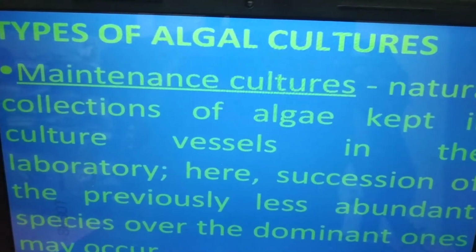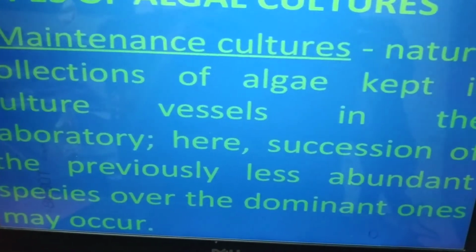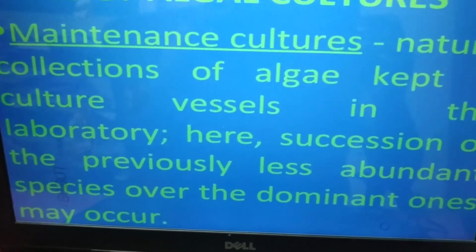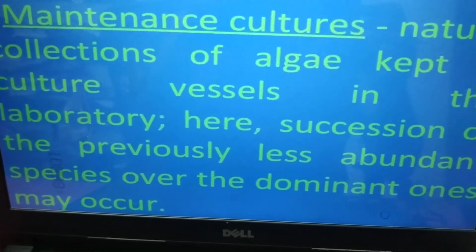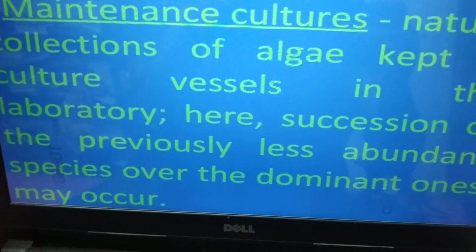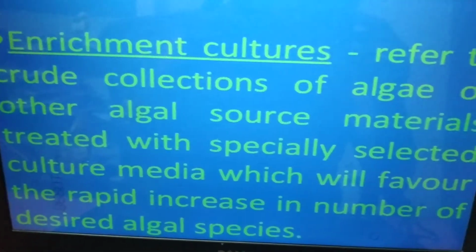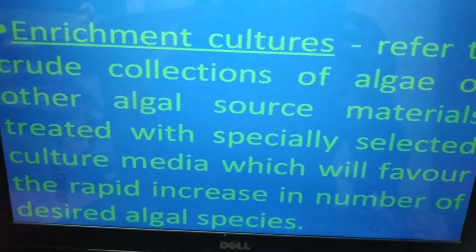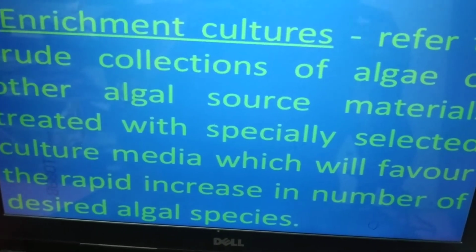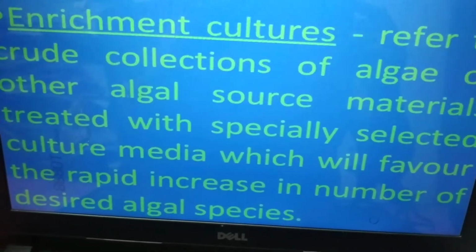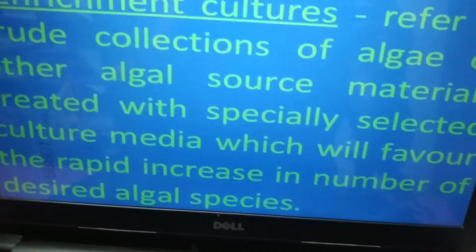Types of algal culture: maintenance cultures are natural collections of algae kept in culture vessels in the laboratory. Here, succession of the previously less abundant species over the dominant ones may occur. Enrichment cultures refer to the crude collections of algae or other algal source material treated with specially selected culture media, which will favor the rapid increase in numbers of desired algal species.